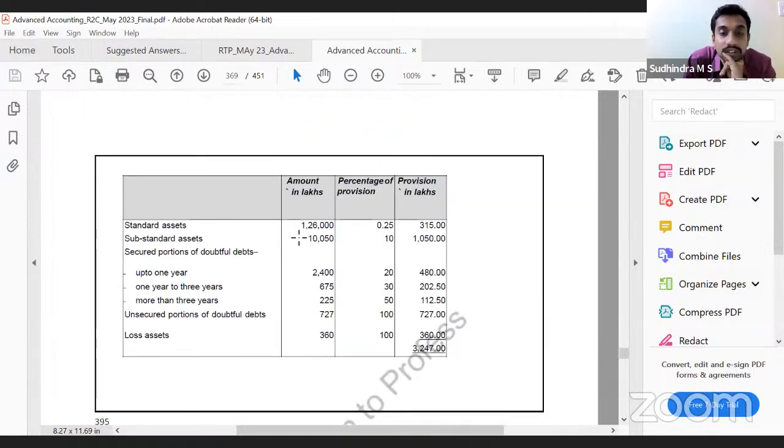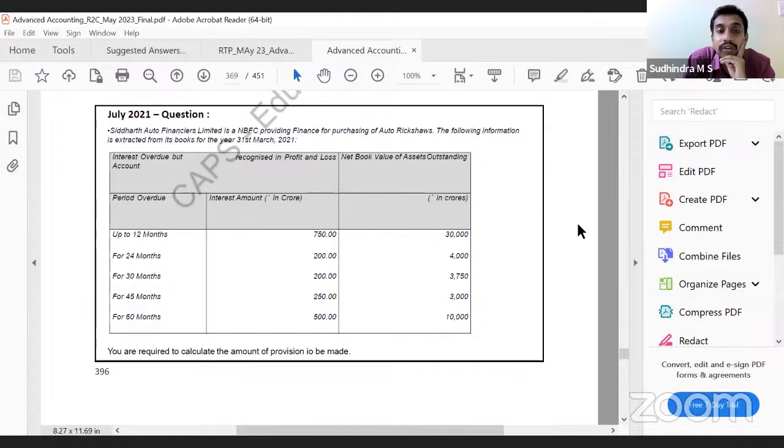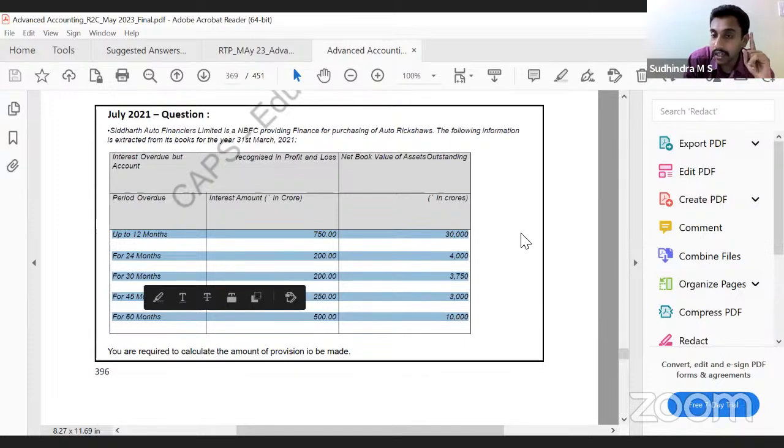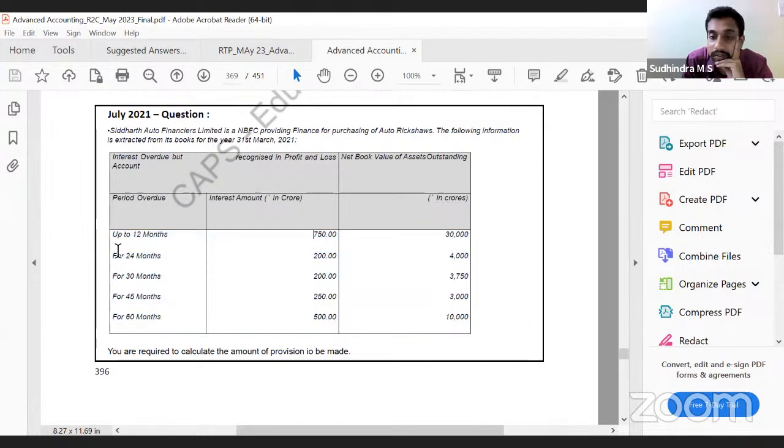Next, last question. See, this is hire purchase. What we have to do? When they give overdue of 12, 24, 30, 45, will we calculate normal or additional? Normal. How do we calculate normal provision? Look at the provision requirement that we saw. In case of normal, what was required? Total dues minus unmatured finance charges minus depreciated value. No information is given here.